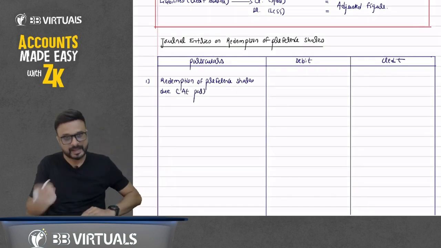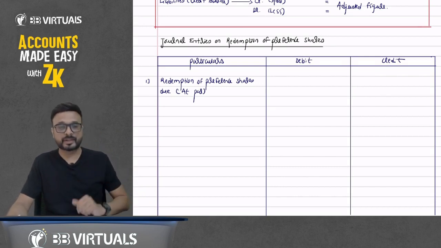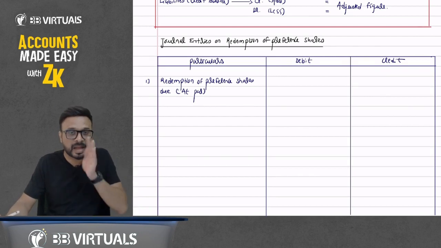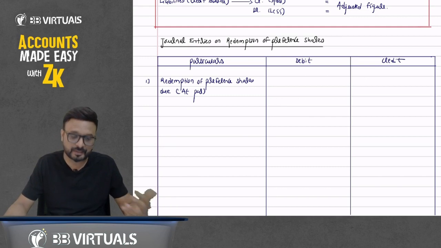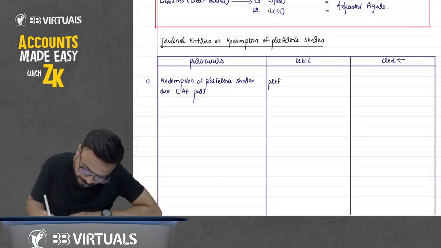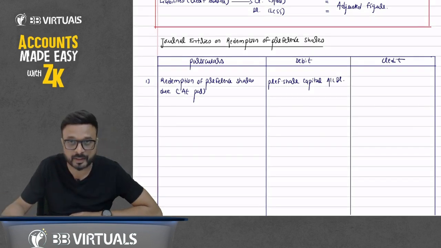So I'm cancelling the preference share at par. Understand it? When you cancel the share capital, is it an increase in capital or a decrease in capital? Decrease in capital, you're cancelling it. So decrease in capital, debit. So we'll write it down: preference share capital account debit.